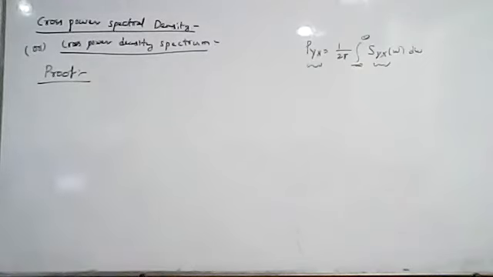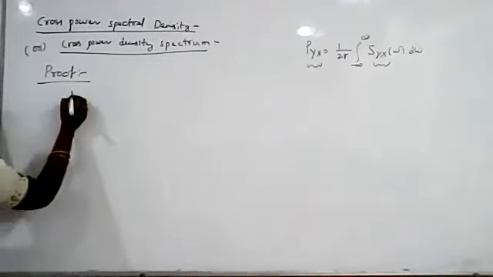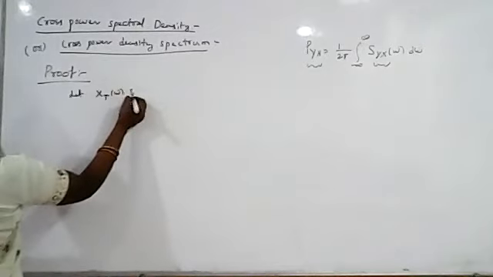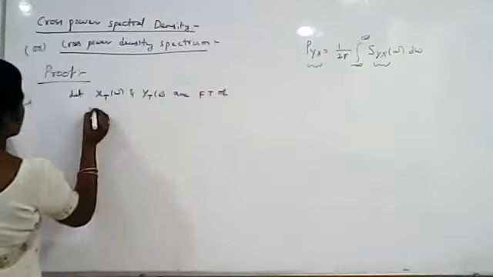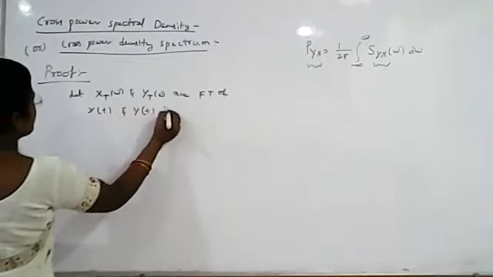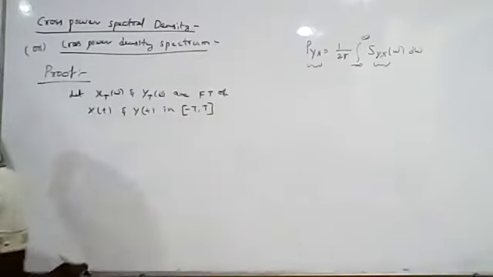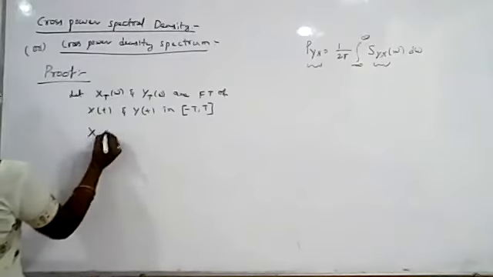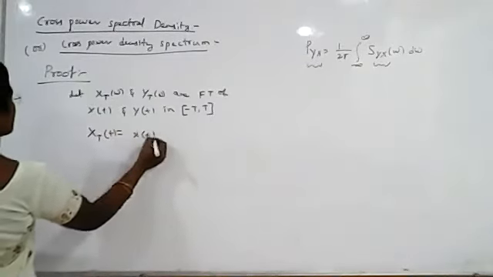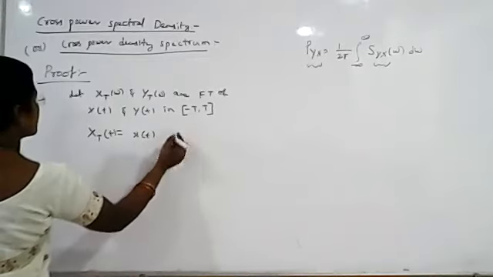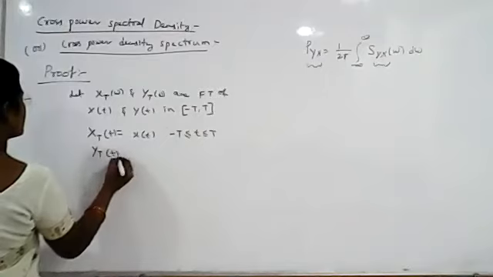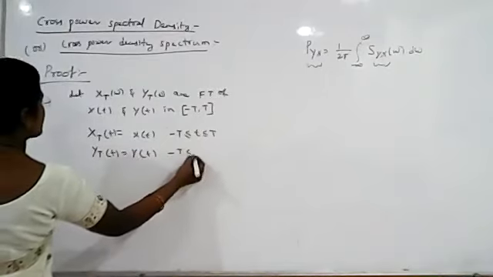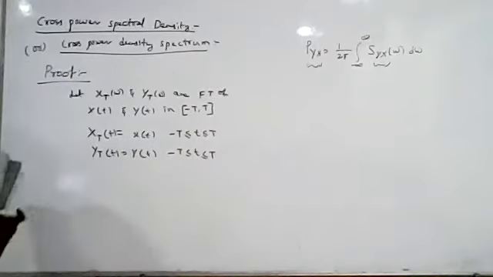Here we consider two random processes x of t and y of t, where XT of omega and YT of omega are the Fourier transforms of x of t and y of t in the interval minus T to plus T. In this interval it is defined like this: xT of t is equal to x of t for minus T less than or equal to t less than or equal to T, and yT of t is y of t in the interval minus T less than or equal to t less than or equal to T.